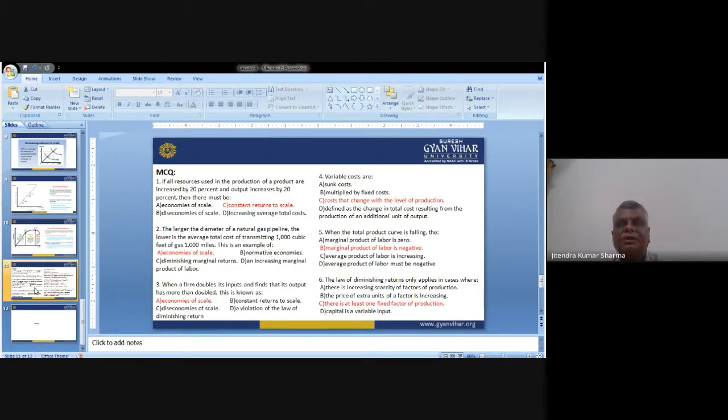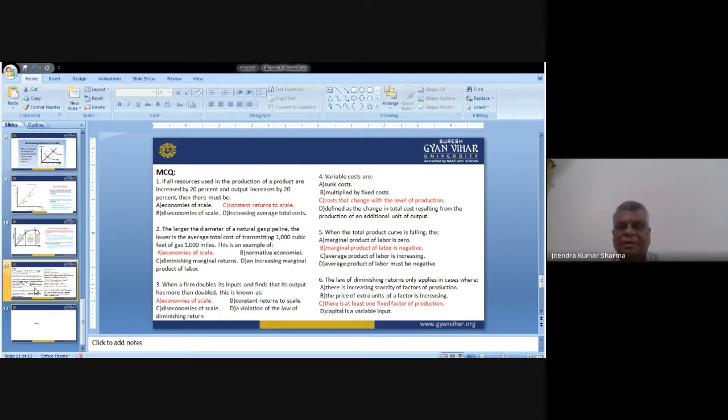It means the input ingredient. Variable cost comes under the input, the resource which we are using to enhance the product or to develop the product or to enhance the productivity of the product or service. So the cost that changes with the level of production is the correct answer.